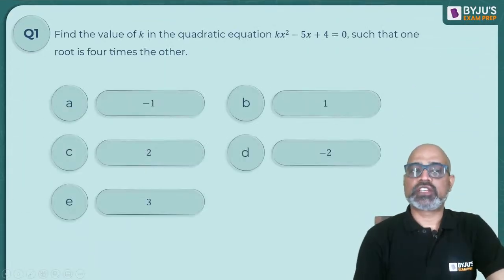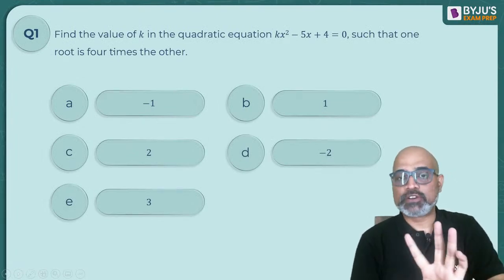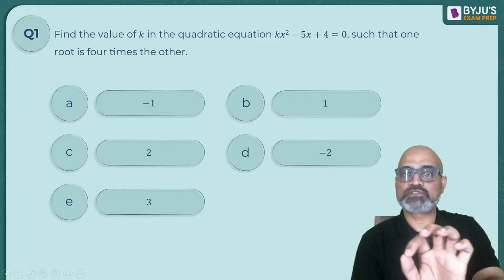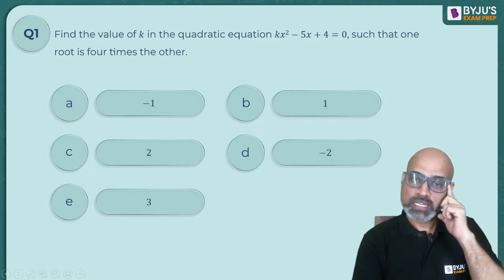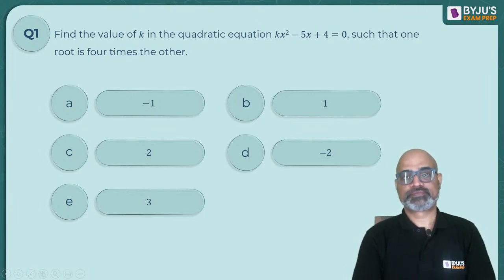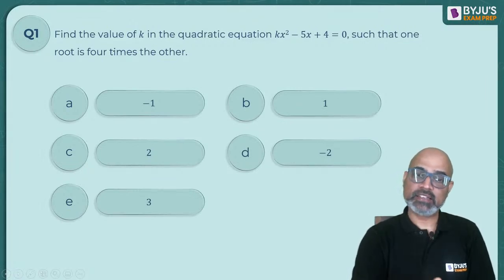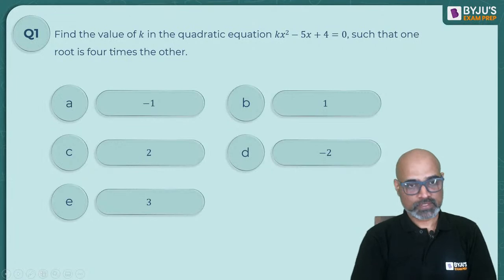So the first question is, find the value of k in the quadratic equation kx square minus 5x plus 4 is equal to 0, such that one root is 4 times the other. I'll give you guys exactly a minute, 1 minute for every question. Okay, and then we will discuss. Your time starts now.